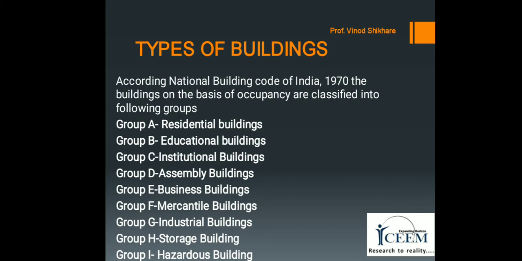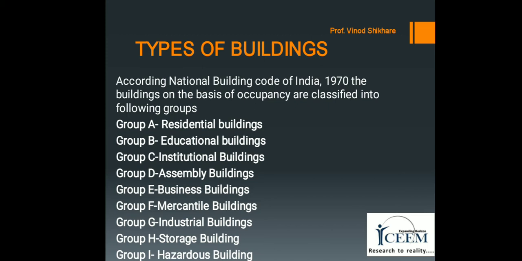Then Group C, institutional buildings. This group includes any building or part thereof which is used for the purposes such as medical, health, recovering health after illness, physical or mental diseases, care of infants or aged persons, penal detention, etc. These buildings normally provide sleeping accommodation for the occupants.